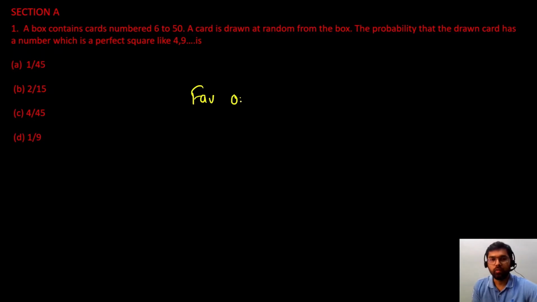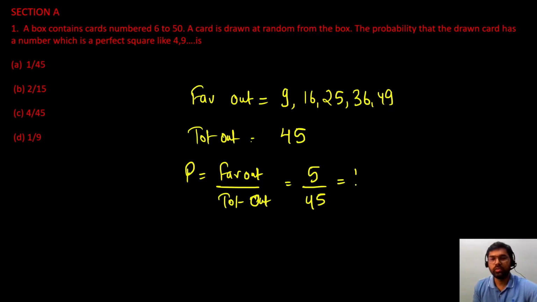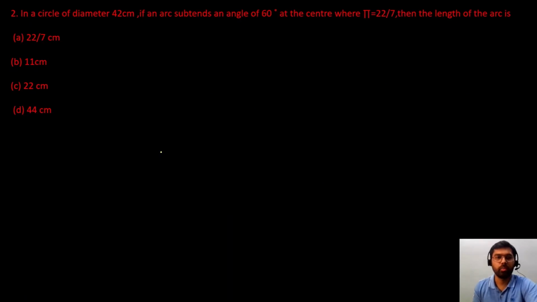सो 6 और 50 के बीच में कौन कौन से परफेक्ट स्क्वायर्स वाले नंबर्स होंगे? वी कैन राइट डाउन दैट वुड बी आवर फेवरेबल आउटकम। सो starting with not 4 because we have to see between 6 and 50, so we will write down 9, then 16, 25, 36 and 49। these are my favorable outcomes। और total outcomes कितने होंगे? how many cards are there? so that would be 45। so probability is favorable outcomes upon total outcomes and favorable outcomes are 5 और total outcomes कितने हैं? 45। so 5 upon 45, so this will give you 1 by 9। so your answer is option D। okay, this is a question of probability, very easy question।